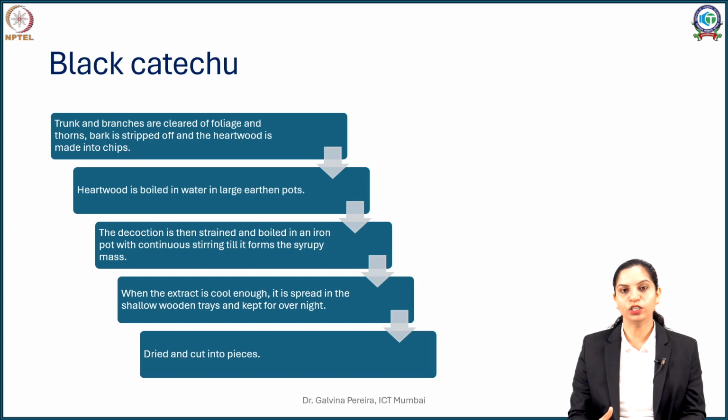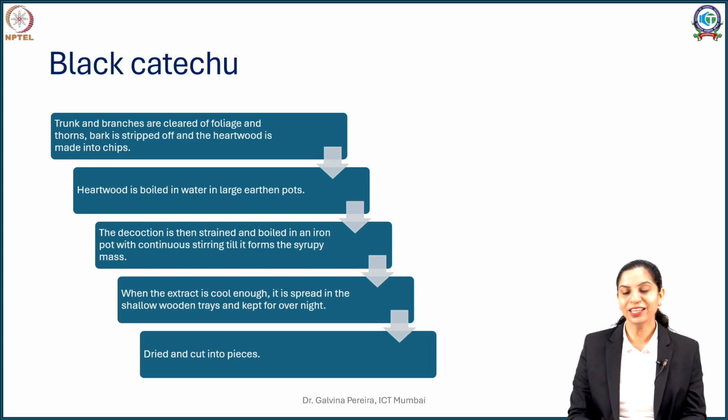These earthen pots were traditionally heated with the sapwood itself, so that no part of the wood goes waste. This process is continued till you get a syrupy mixture. The good part is the chips can easily be separated. So it is strained through a cloth and then poured into an iron pot with continuous stirring.